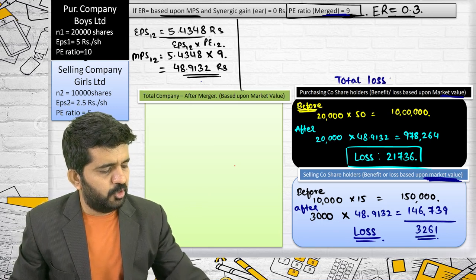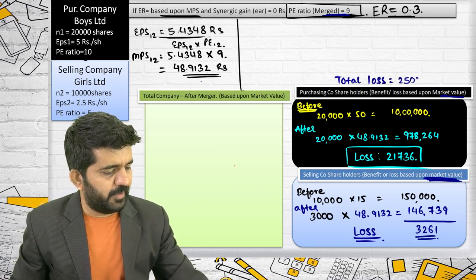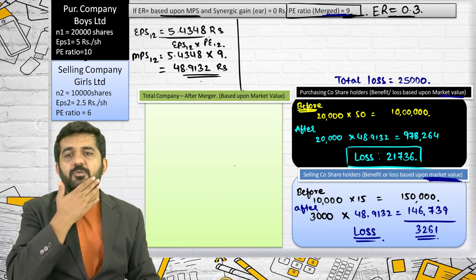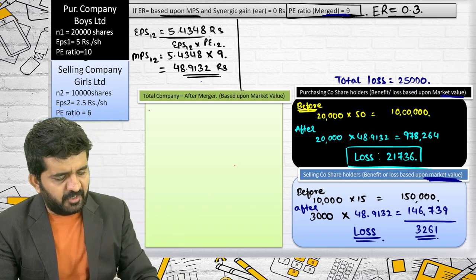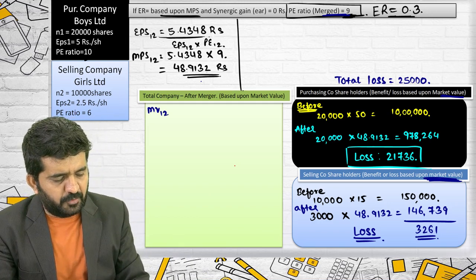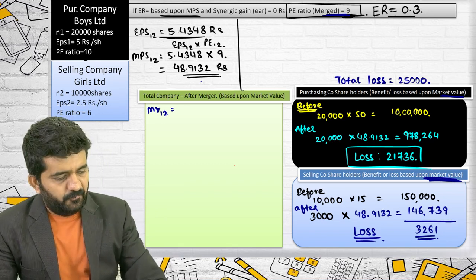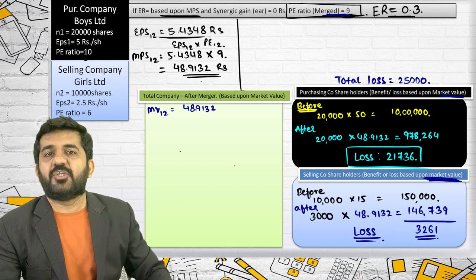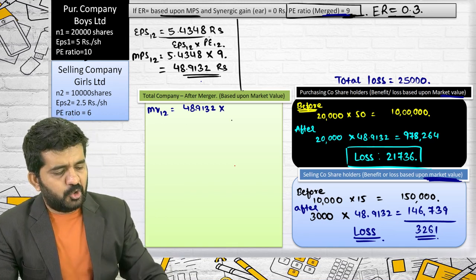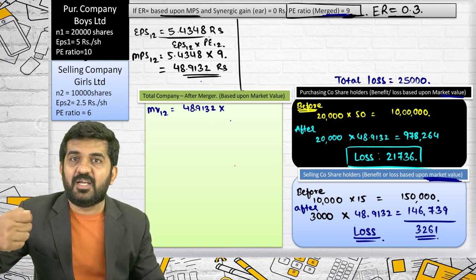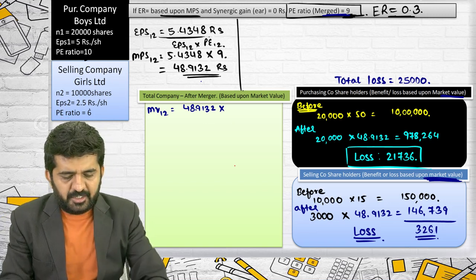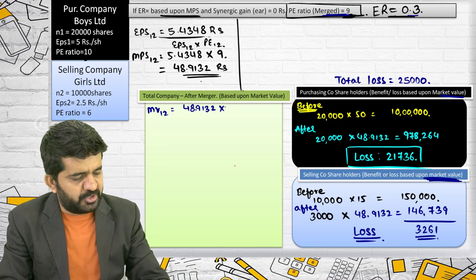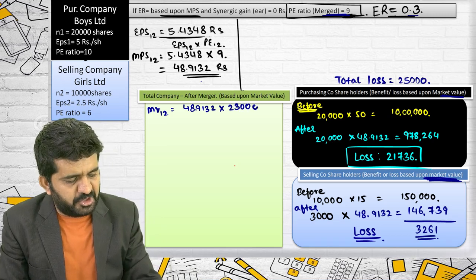Total loss is equal to 25,000. What will be market value of merged company? 48.9132 is market price of merged entity per share. Total number of shares is 20,000 plus 3,000 more, which is 23,000 as in the previous question.